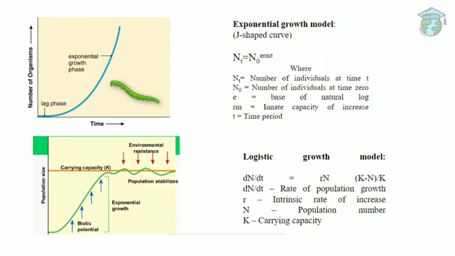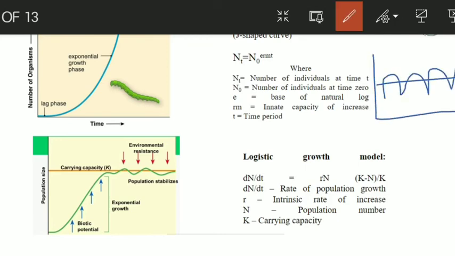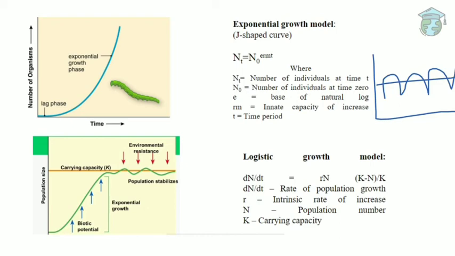Next is growth models. These are two curves which show the growth models of the increase in the number of organisms with time. First we'll draw a small graph of the GEP, we all know the GEP and how it fluctuates. No matter how much they fluctuate, they have to come back to their average population. In the first graph, the number of organisms keeps increasing with time. It means there is nothing to stop this increasing population.